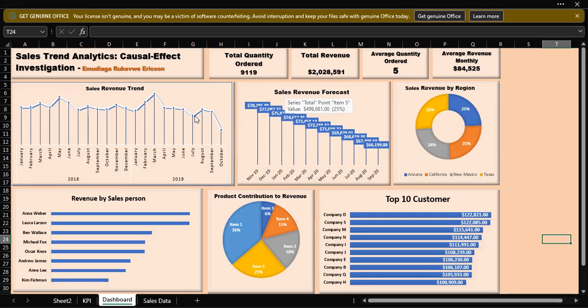Hello, Emudiaga Rukevwe is my name, and this is a Microsoft Excel-based analysis project on sales data from different companies. The data was presented by Quantum Analytics, and the period of observation was from 2019 to 2020.